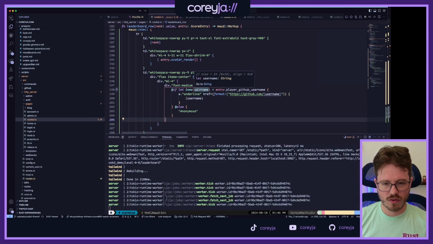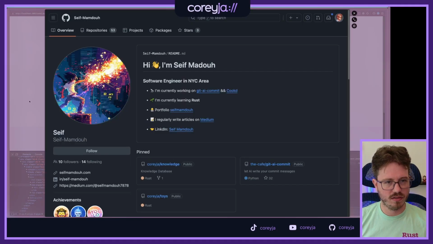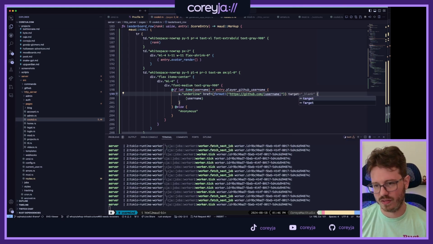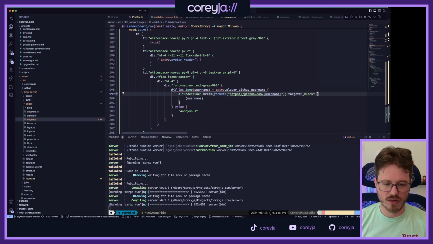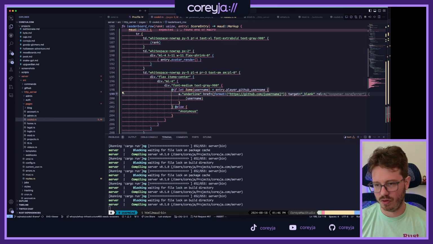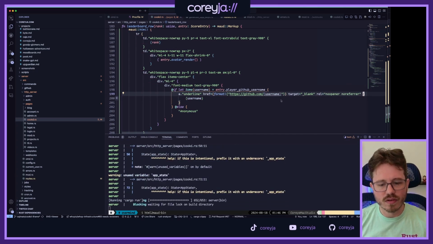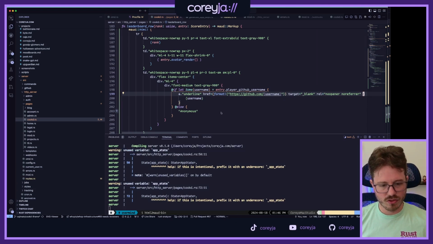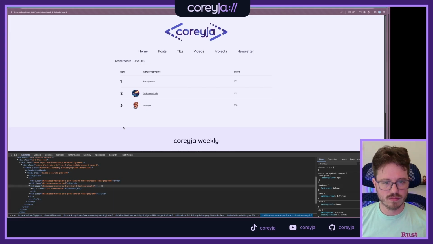Oh, but then I also... Oh, wait, did it do it? It kind of did it for me, because it didn't load... Oh, yeah, but that might be my browser. Let's do a target... Yeah, target blank. Definitely want a new tab. And I think I probably just want to do like a rel noopener, right? Isn't that like the normal thing? Noopener, noreferrer. Yeah. GitHub username, anonymous, safe and Corey. We got our scores here. This is for level 00.